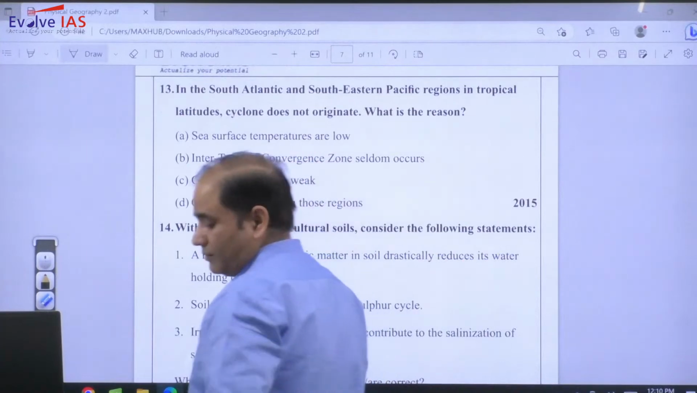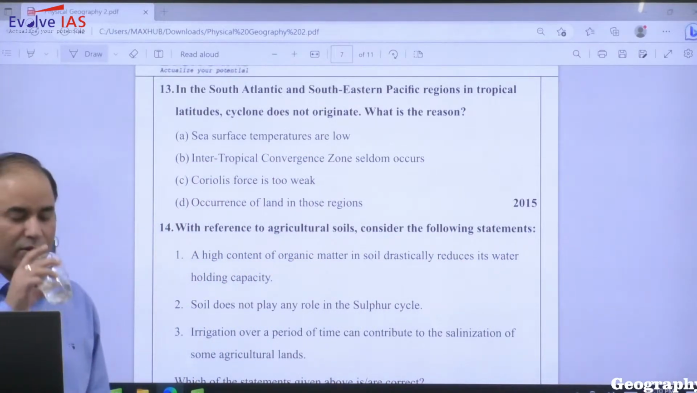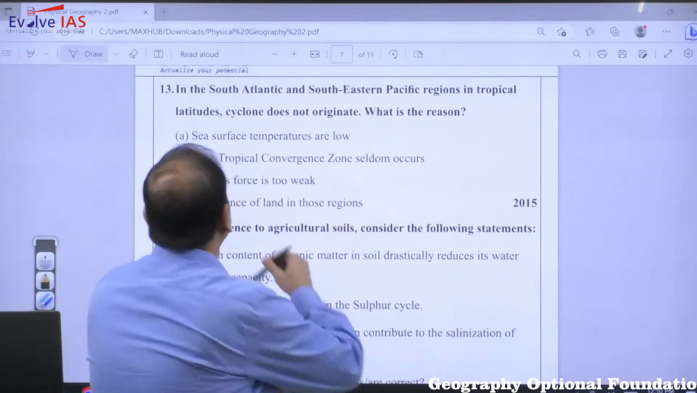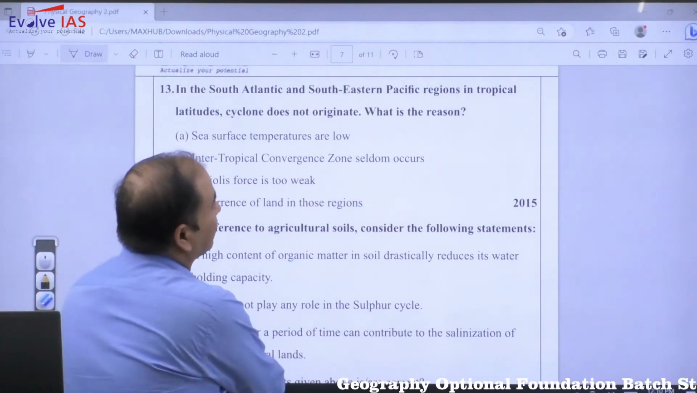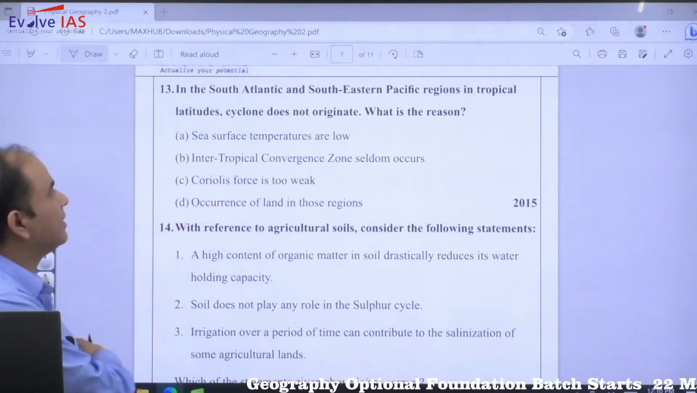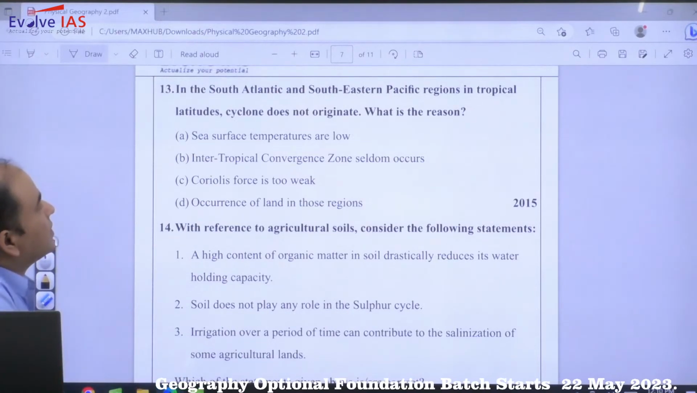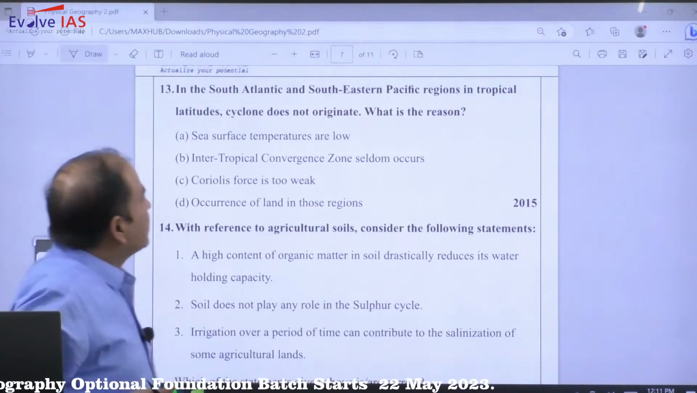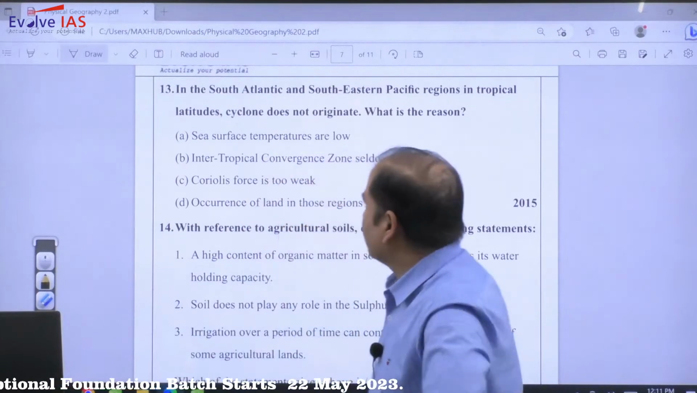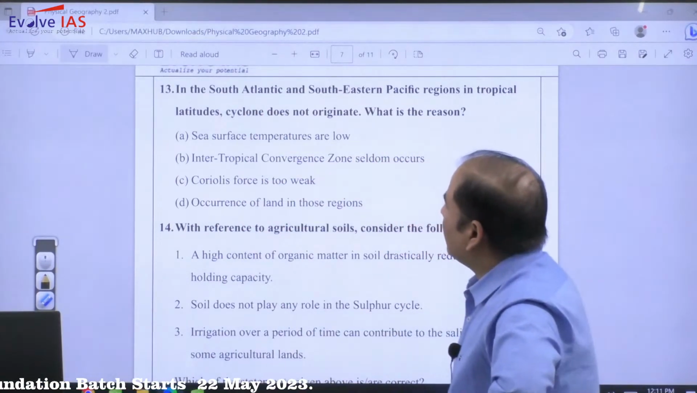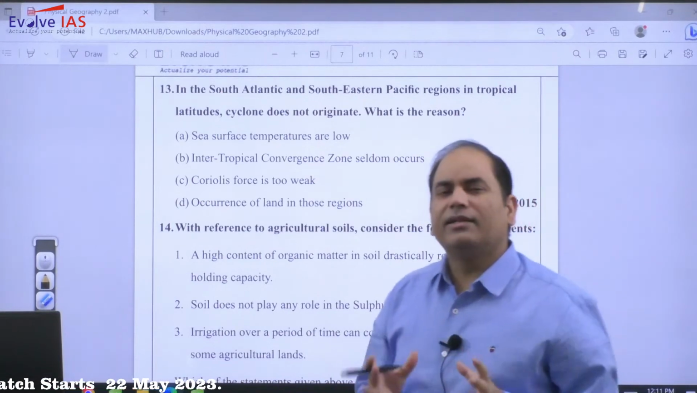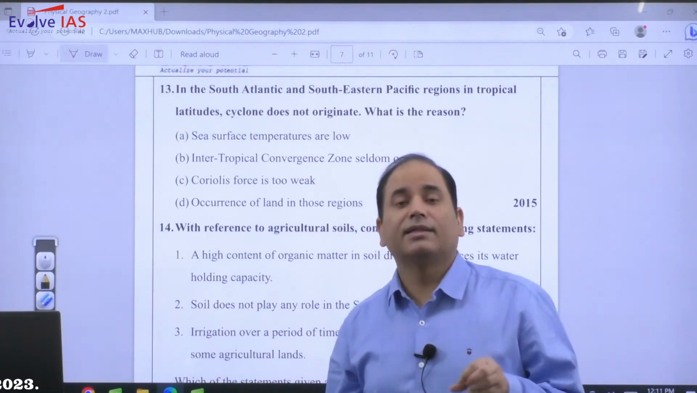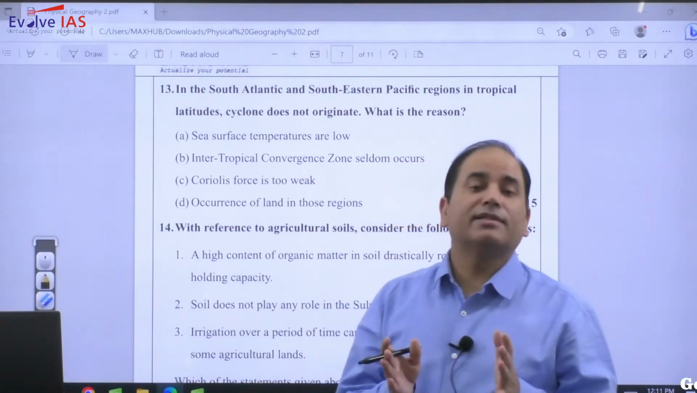Moving to next question. In the South Atlantic and Southeastern Pacific regions, in tropical latitudes, cyclone does not originate. What is the reason? So if you will look out the South Atlantic and Southeastern Pacific region, here you will find in these areas, particularly, Atlantic Ocean generally have more frequent tropical cyclone in northern. In southern Atlantic, you will have less frequency. Now the question arises, why?